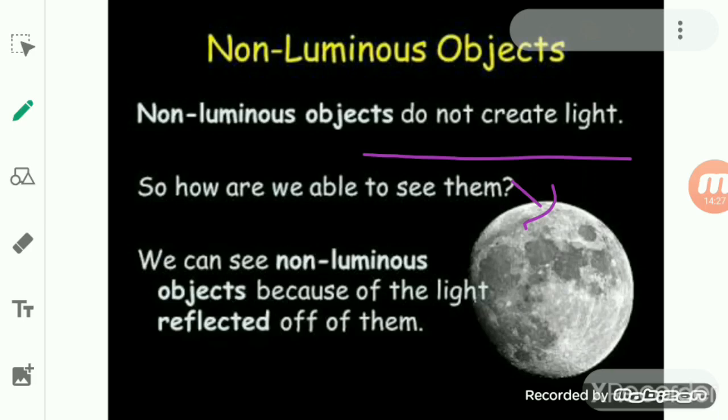The same thing happens with the other planets also, like Mercury or Mars or Venus, Jupiter, Saturn, all they do not have their own light, but it is the sunlight that gets reflected, and finally we are able to see them clearly. The same thing happens with this natural satellite, that is, it does not have its own light, but it reflects the sunlight which enters our eyes, and it seems that the moon is giving its own light. So planets that are present in the sky are reflectors of the sunlight.